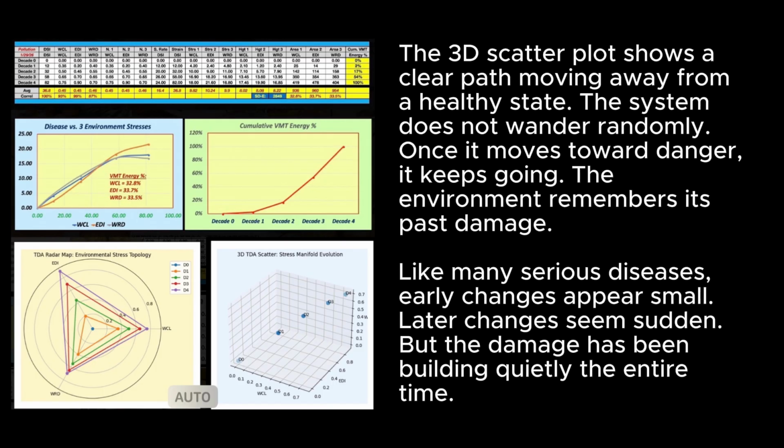The 3D scatter plot shows a clear path moving away from a healthy state. The system does not wander randomly. Once it moves toward danger, it keeps going. The environment remembers its past damage. Like many serious diseases, early changes appear small, later changes seem sudden, but the damage has been building quietly the entire time.